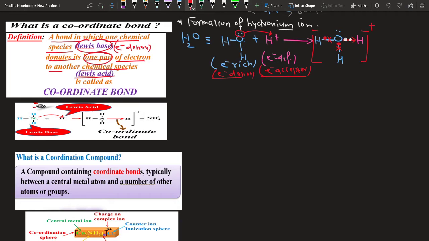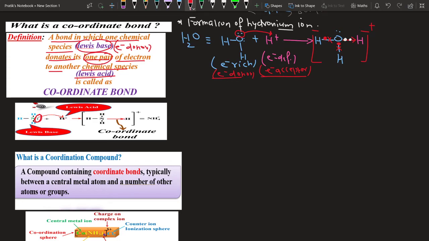Coordinate bond. Similarly, in the case of ammonium, this is the ammonia molecule, and in the ammonia molecule, nitrogen contains a lone pair of electrons. When this ammonia molecule approaches the H plus ion, being electron deficient, nitrogen gives both its electrons to the H plus ion. Here, if you see the direction of the arrow, this arrow is towards the acceptor atom. So electron acceptors are actually referred to as what? Lewis acid.